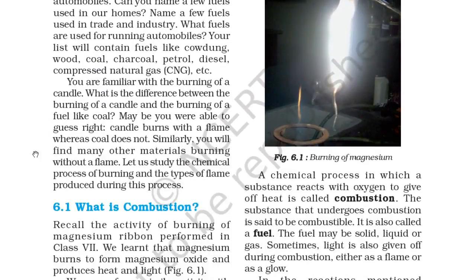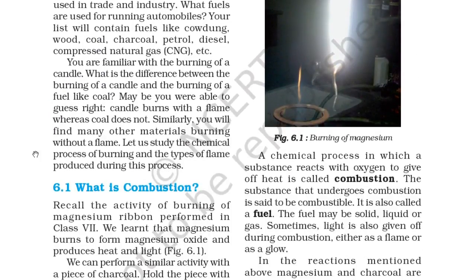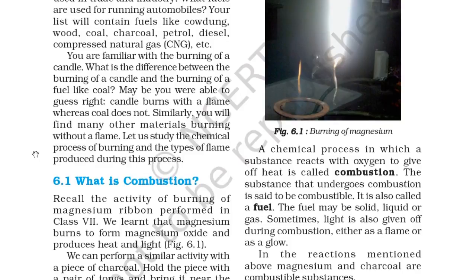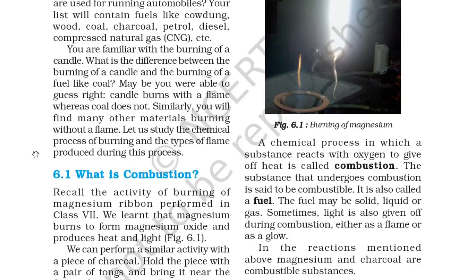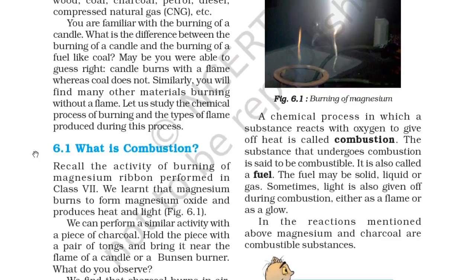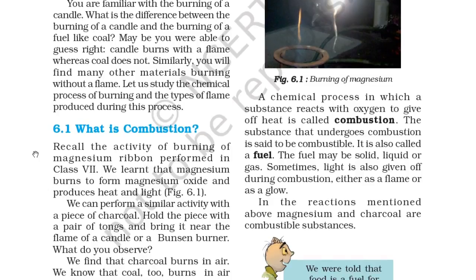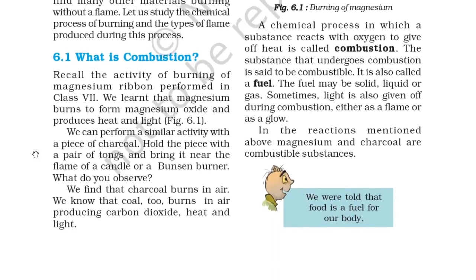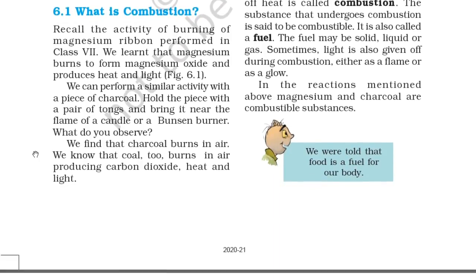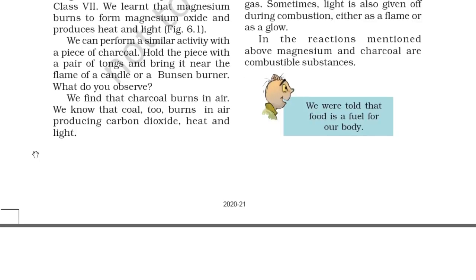We know that coal too burns in air, producing carbon dioxide, heat and light. So you can see here the burning of magnesium. A chemical process in which a substance reacts with oxygen to give off heat is called combustion. The substance that undergoes combustion is said to be combustible. It is also called a fuel. The fuel may be solid, liquid or gas. Sometimes light is also given off during combustion, either as a flame or as a glow. In the reaction mentioned above, magnesium and charcoal are combustible substances.